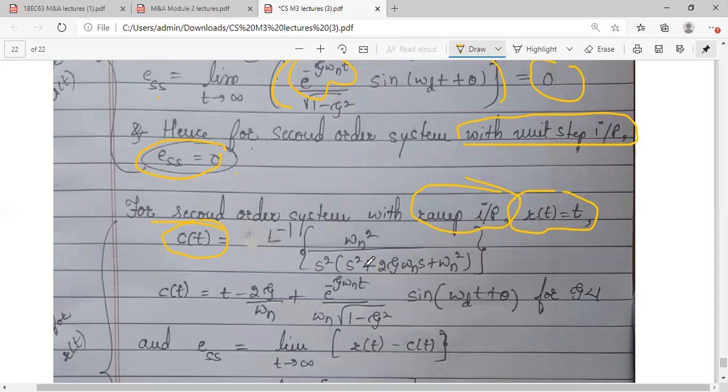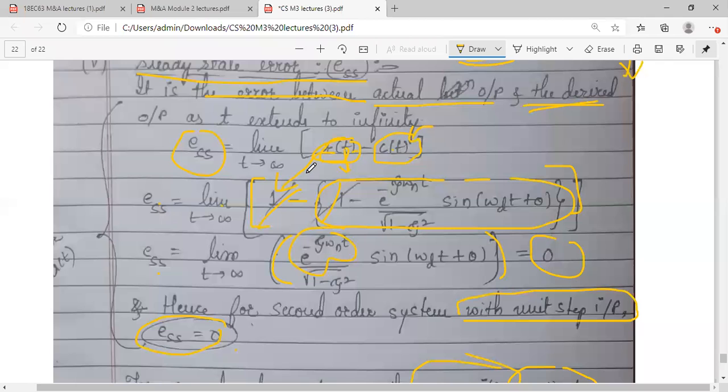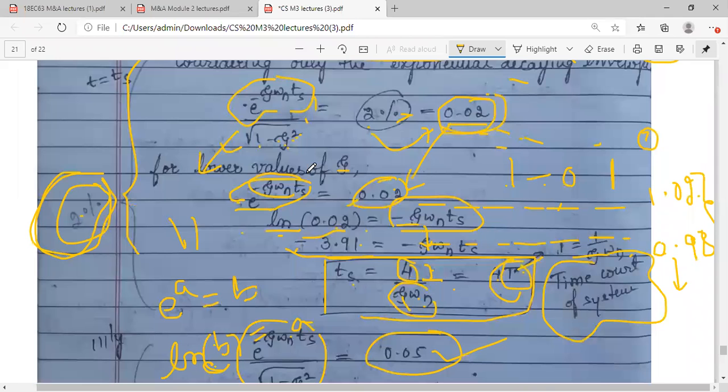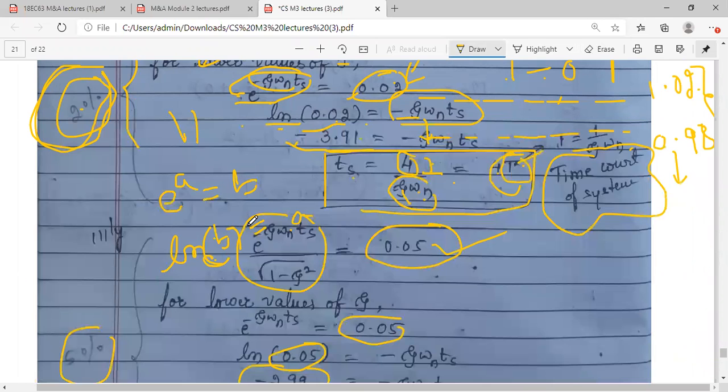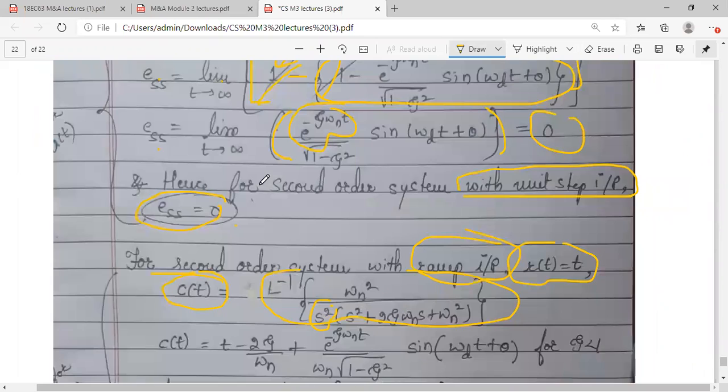But if you go for ramp also, partial fractions, you know, earlier unit step जब हमने किया था, this term was yes. So partial fraction apply करके we had got one C of t equation. What was the equation? This was the equation we got when we used the partial fractions and applied the inverse Laplace transform.